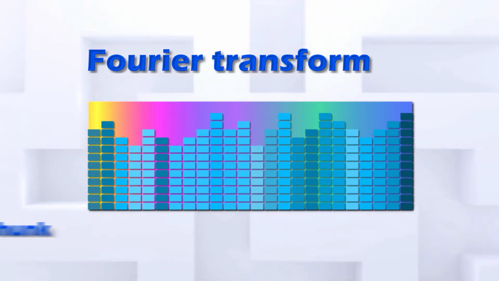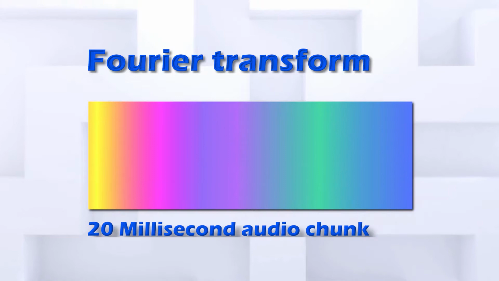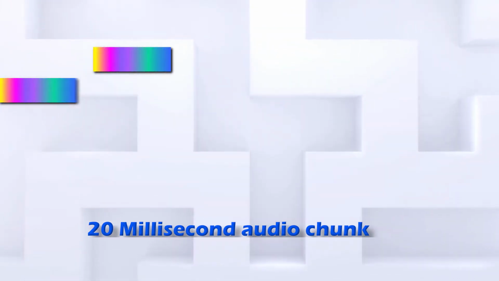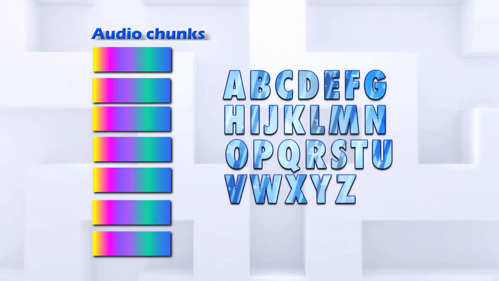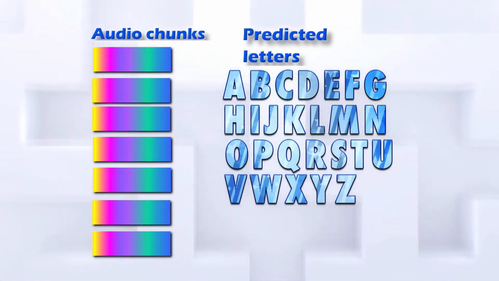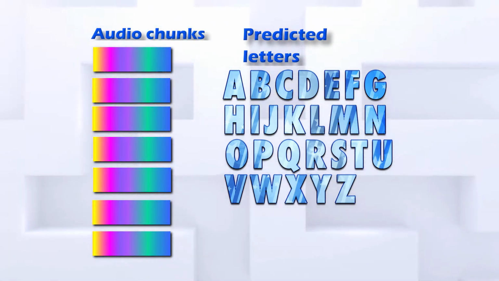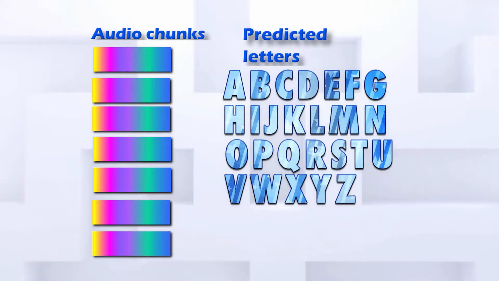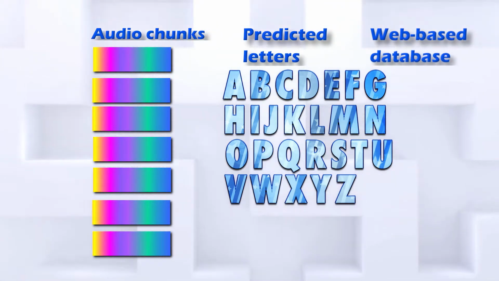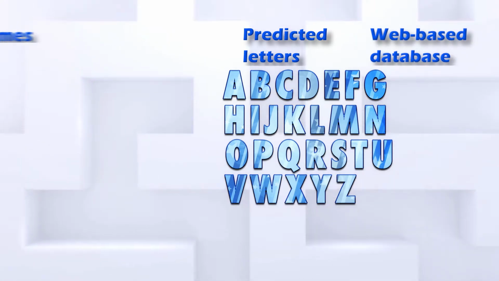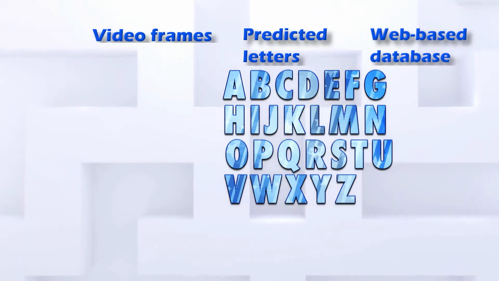The mathematical procedure, which is called Fourier transform, creates components which are simpler. The input to the neural network consists in 20 millisecond audio chunks. The statistical AI-based procedure links the audio chunks to the predicted letters. The programmer relates these predictions, which are based on pronunciation and not on the correct spelling, to a web-based database of written text. It's also possible to convert a video into text.